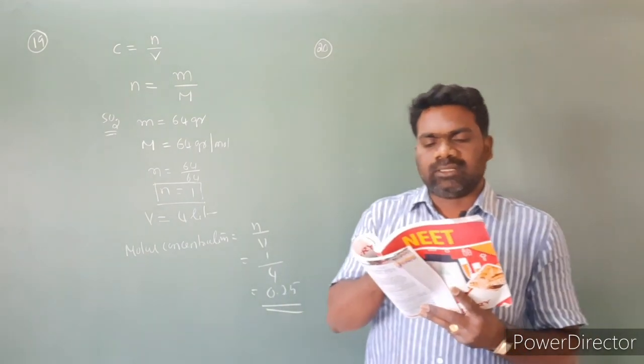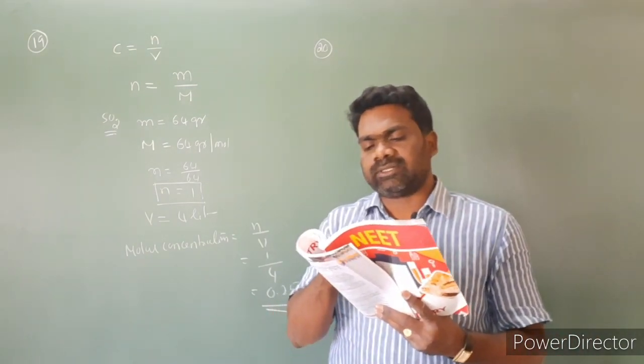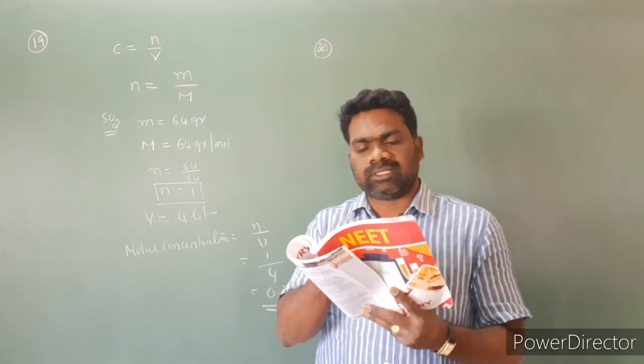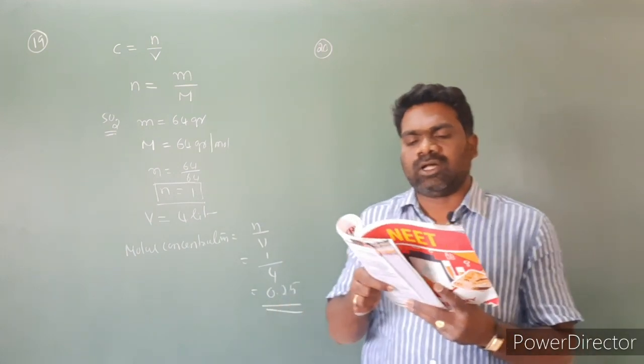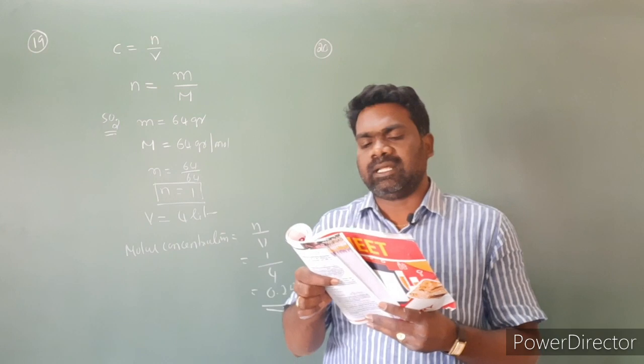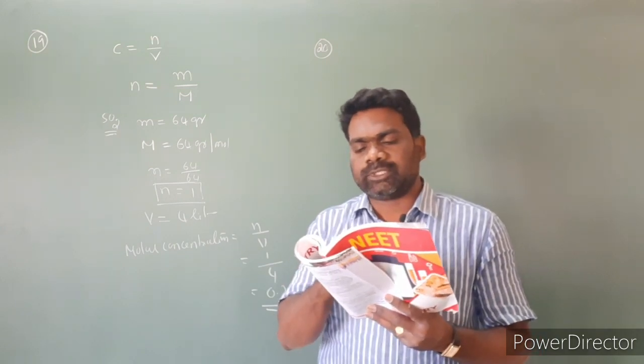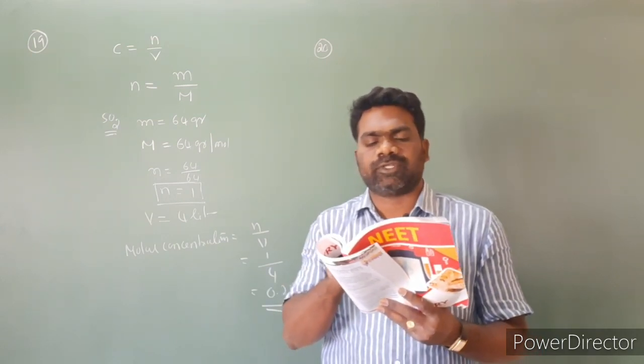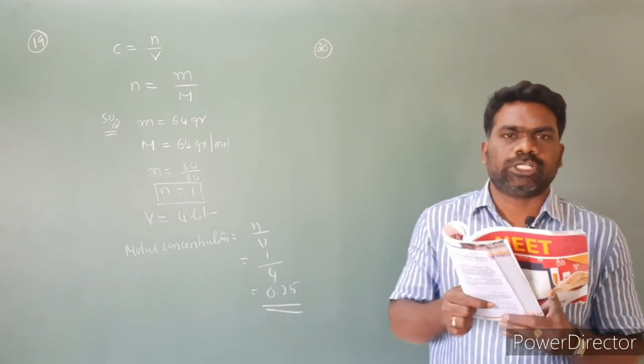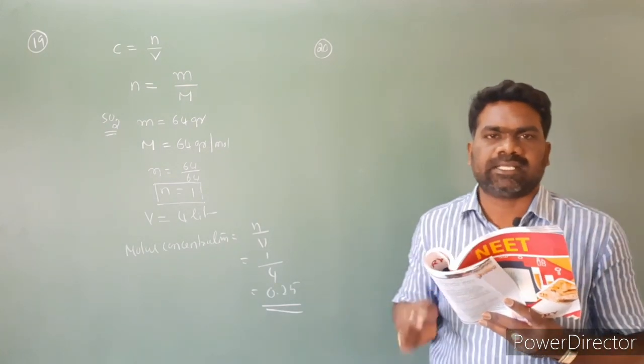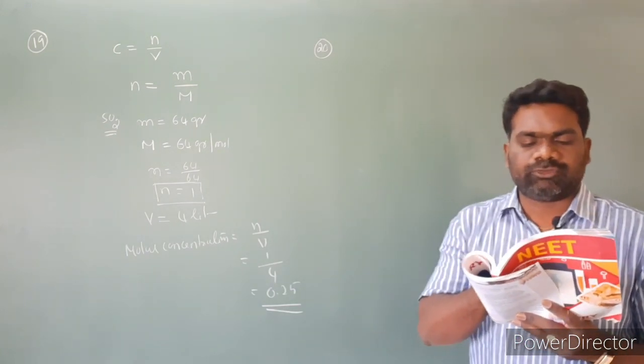So here, the equilibrium constant of a reaction, look at the second option: with or without units, depending upon the stoichiometric coefficients of species involved in an equation. This is the correct option. So question number 20, the second option is correct. Look at question number 21.